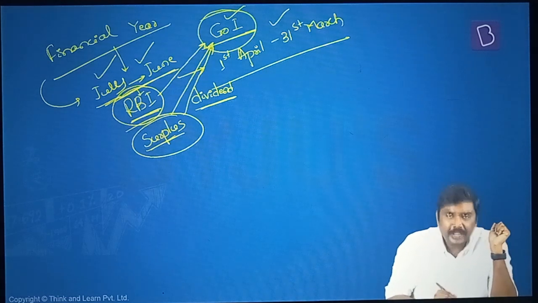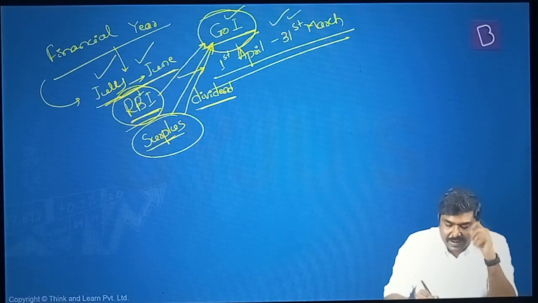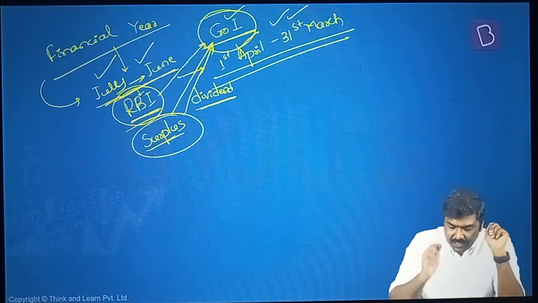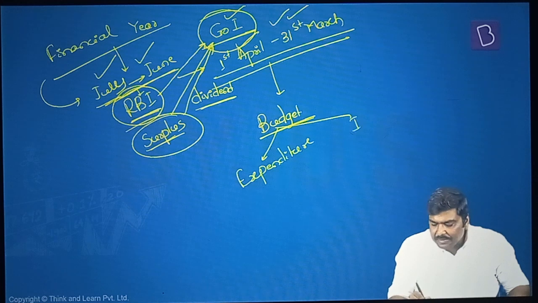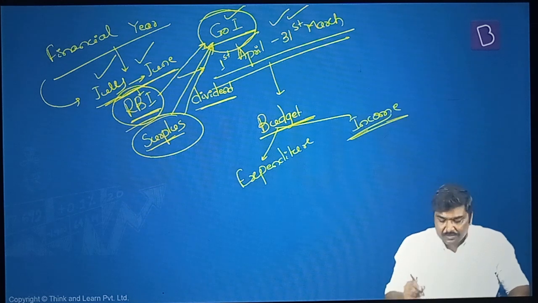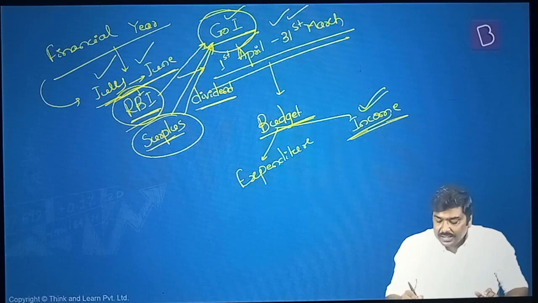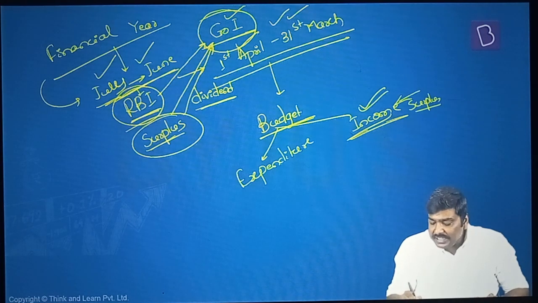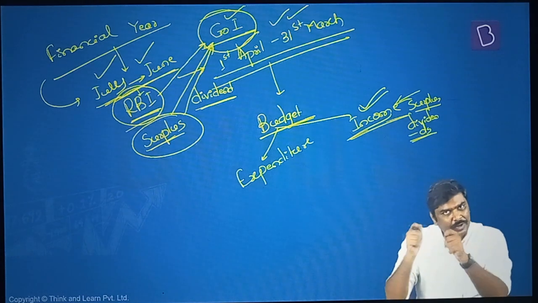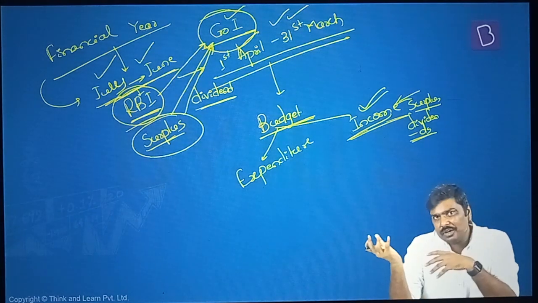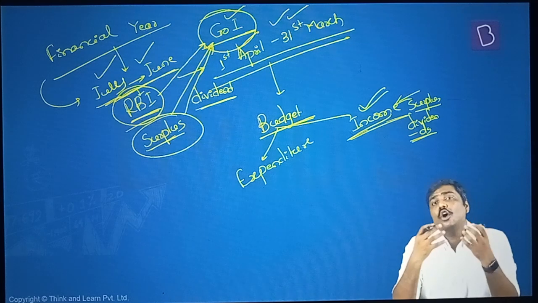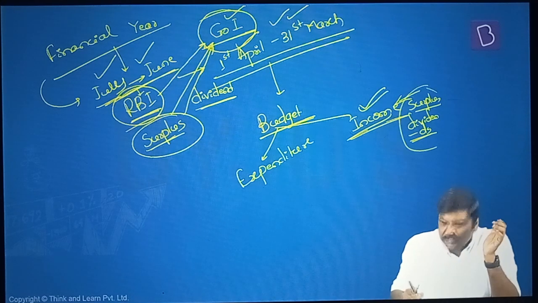Generally for Government of India, the accounting year starts from 1st of April and ends on 31st March of next year. And in that particular year, the government announces a budget. And in the budget, the government will tell you how much expenditure the government will incur and how much receipt or income the government is going to generate. And one type of income that is listed by the government under this particular head is basically the surplus or the dividends that it will earn from different institutions or different companies that the Government of India owns. For example, there are CPSEs which are owned by Government of India. So part of their profits they will have to transfer to Government of India. So Government of India would have made a provision as to how much money they're expecting this year in the form of the surplus or dividend.